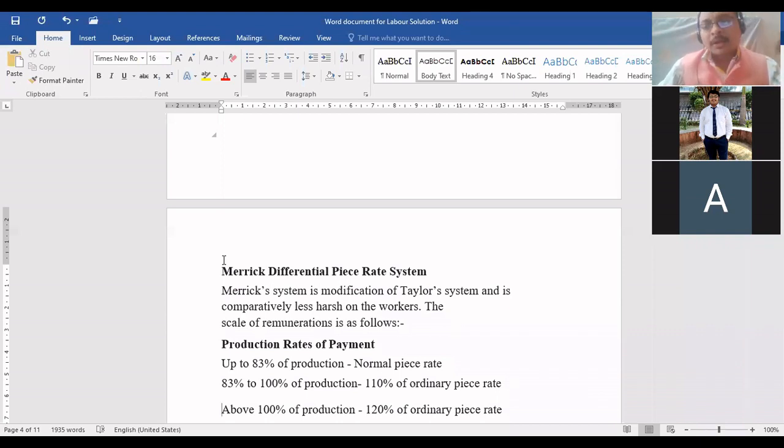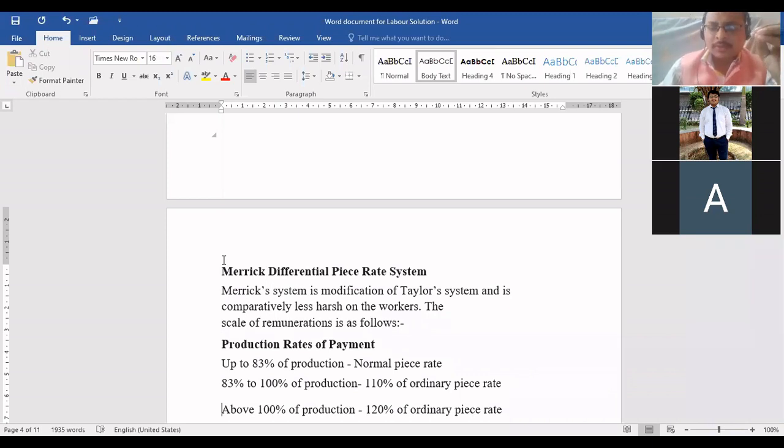But those who are more efficient, those who are able to achieve the target, or those who are nearly about to achieve the target, he categorized from 83% to 100%.